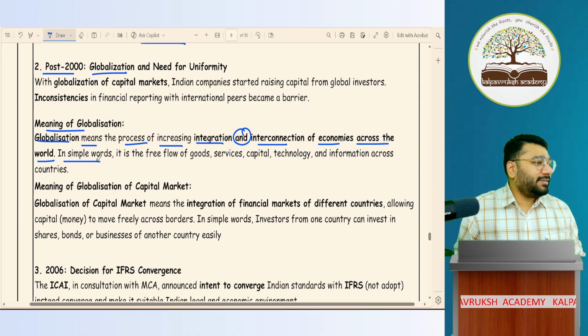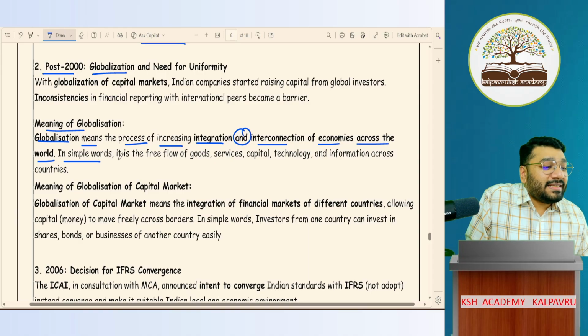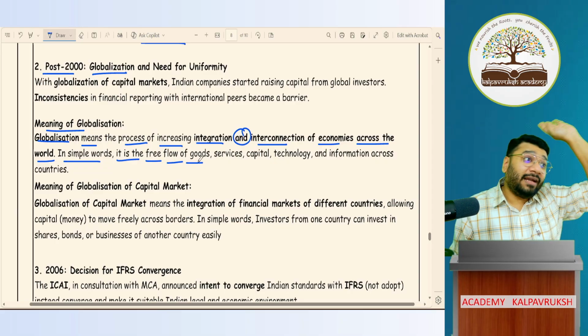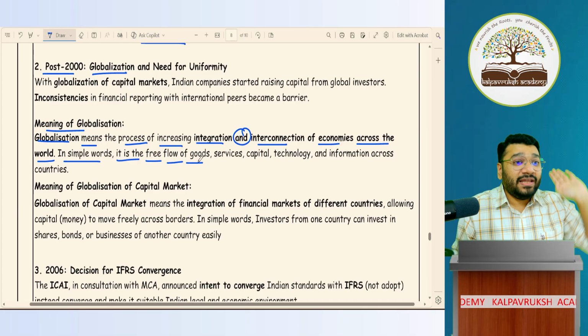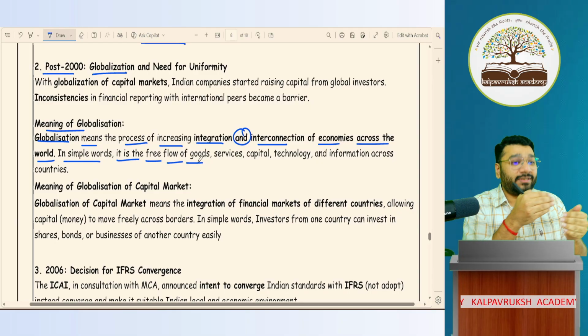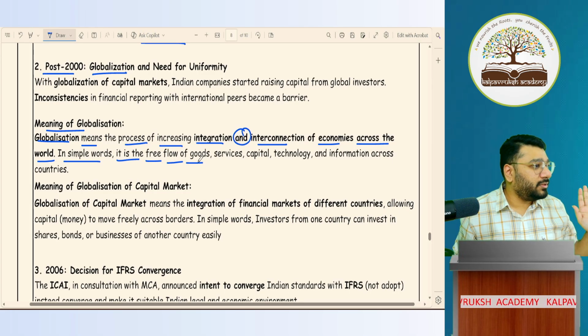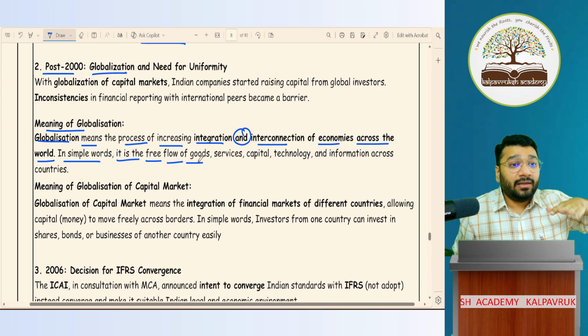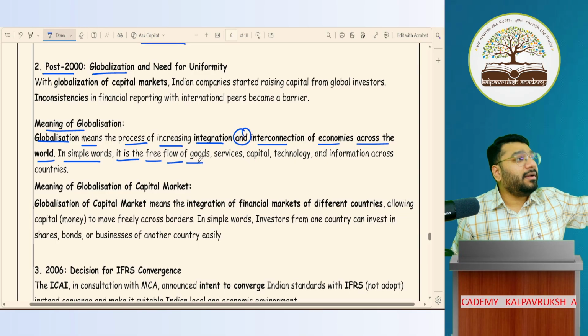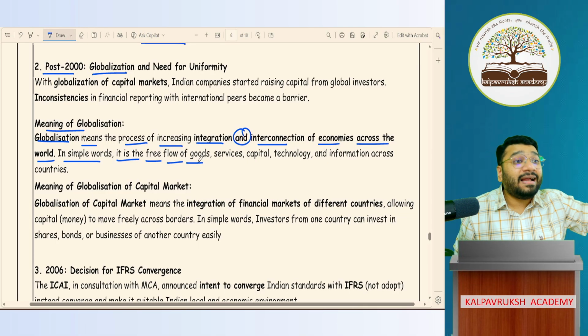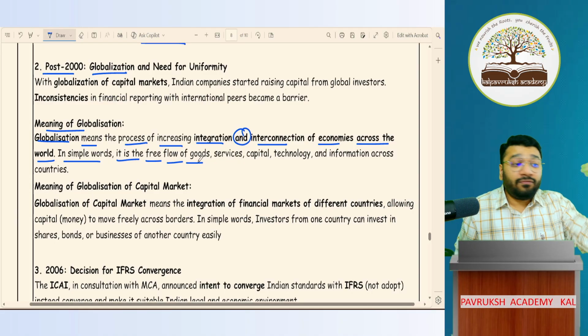In simple words, it's a free flow of goods. Free means not that free. Free flow of goods means the movement of goods and services between countries should be very much smooth. We should be able to sell goods from our country to other countries. We should be able to buy goods from other countries very smoothly, very conveniently. That is called free flow of goods.